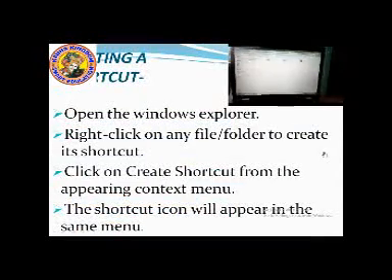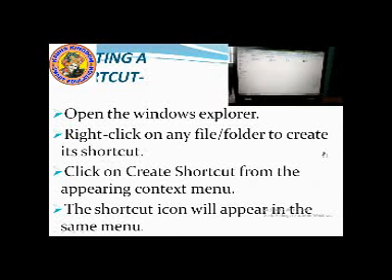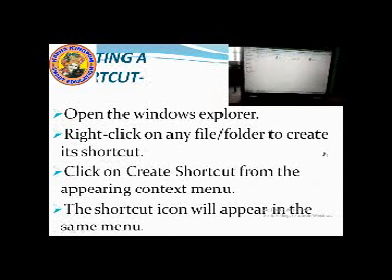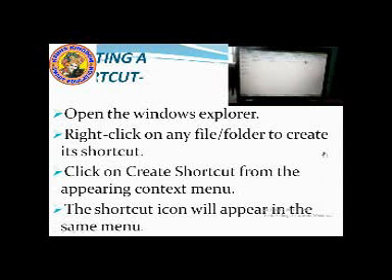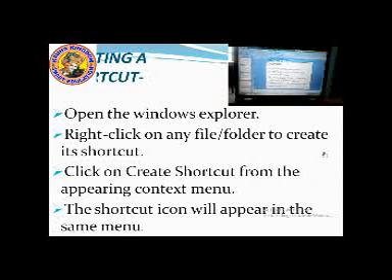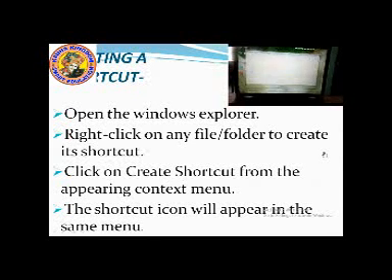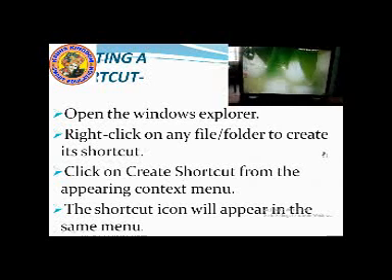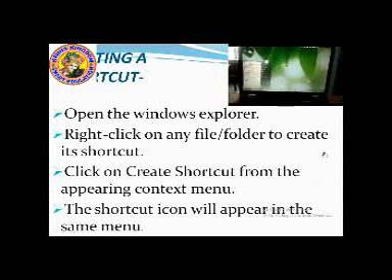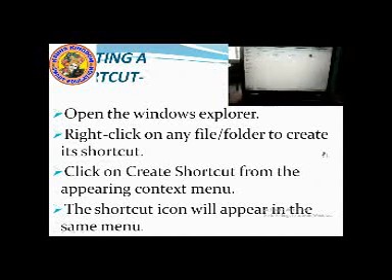Now students, let us learn how to create shortcuts. The steps to create shortcuts are: open the Windows Explorer. This is Windows Explorer, okay? First we'll open Windows Explorer. We will go to all programs, accessories, Windows Explorer. Okay? Now right click on any folder or file to create a shortcut.